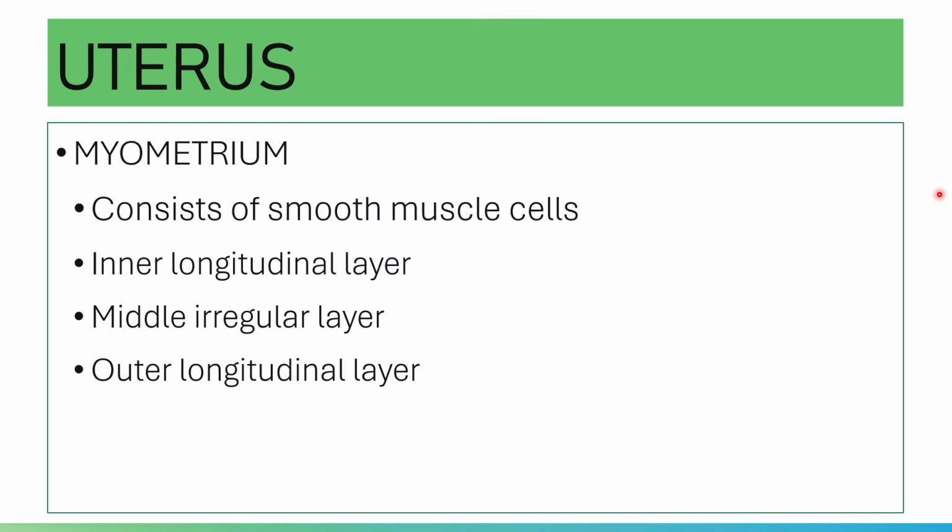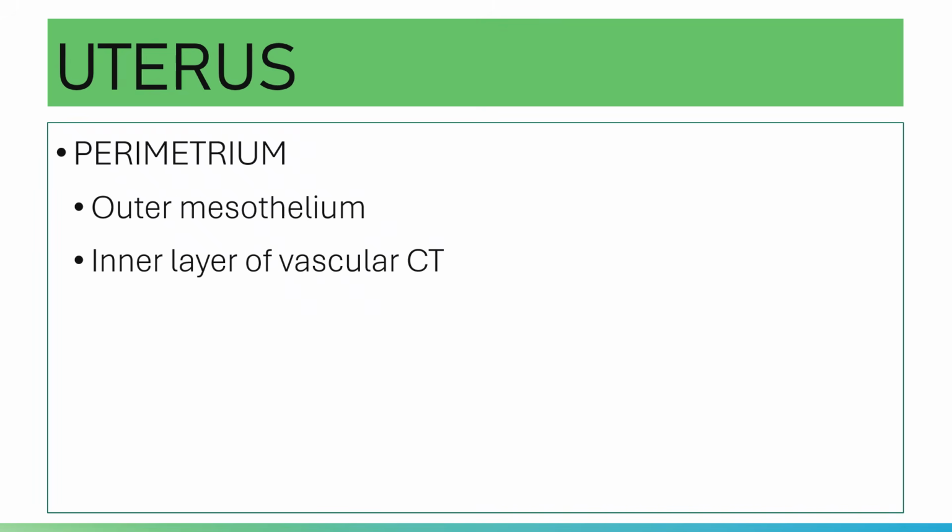Your myometrium can contract during pregnancy, of course, on the release of oxytocin from the posterior pituitary, and this will help in the expulsion of the fetus from the uterus. So that is during pregnancy.